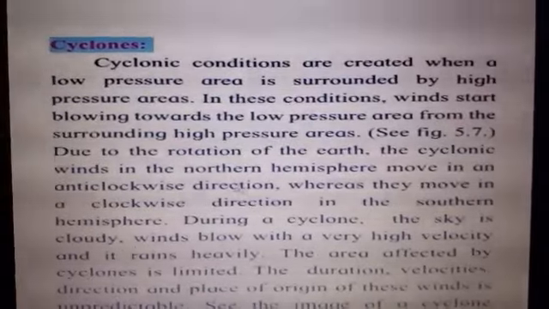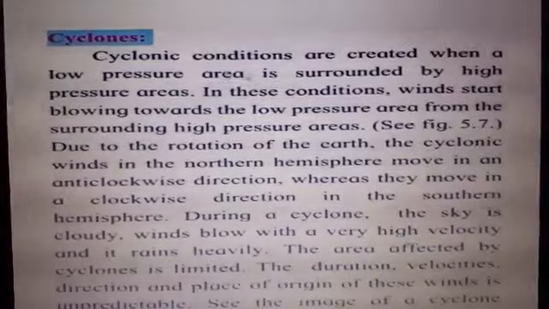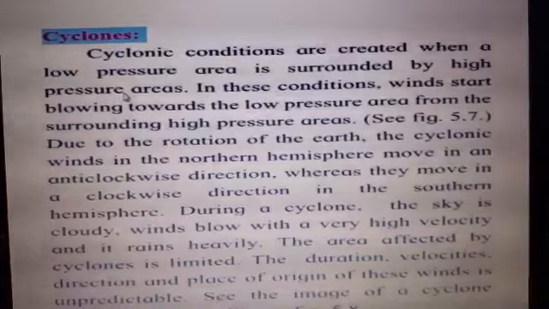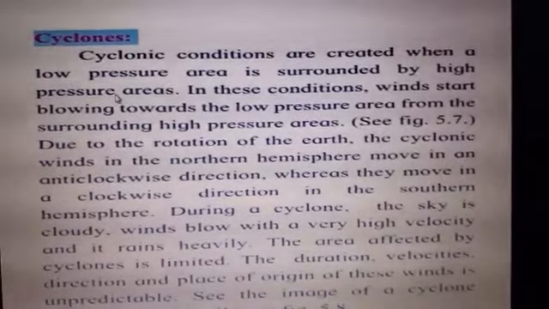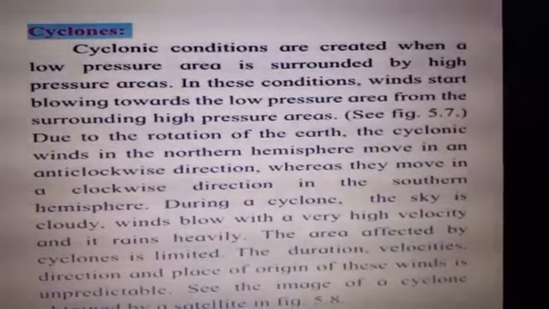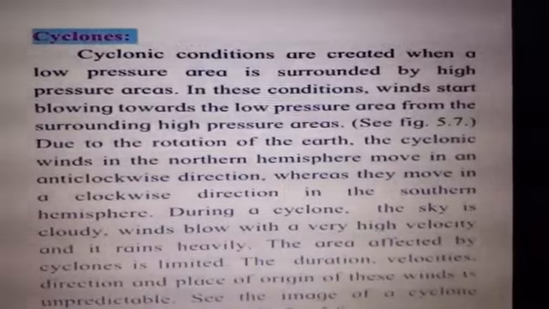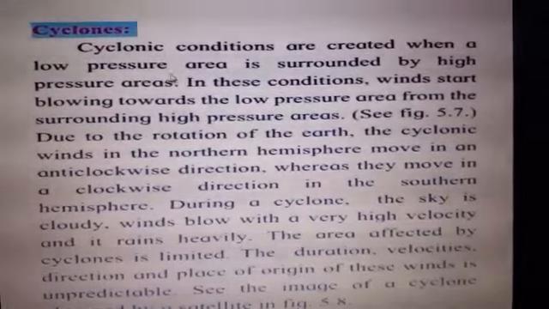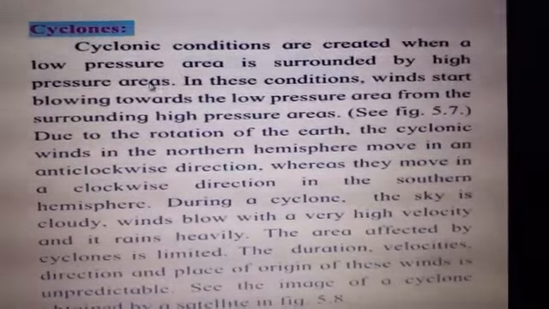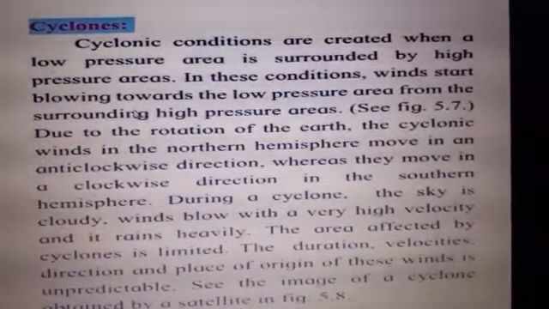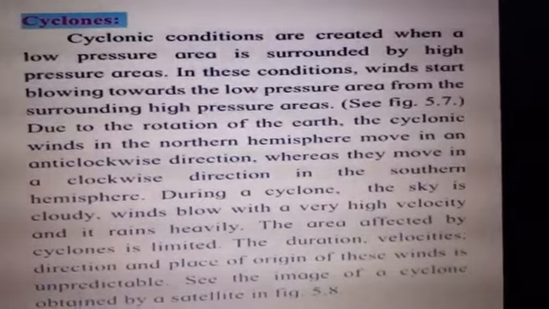See in detail, children, now what are cyclones. Cyclonic conditions are created when a low pressure area is surrounded by high pressure area. So when these conditions arise, it is dependent on what? Air pressure, that is the high pressure and the low pressure. So cyclonic conditions are created when a low pressure area is surrounded by high pressure areas. In these conditions, what happens, children? Winds start blowing towards the low pressure area. So from the surrounding high pressure area, the winds are moving towards the low pressure area.